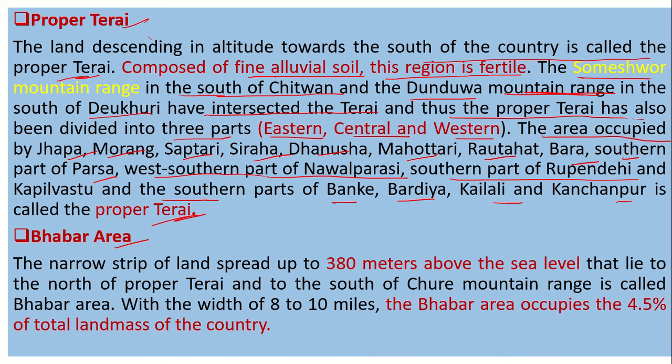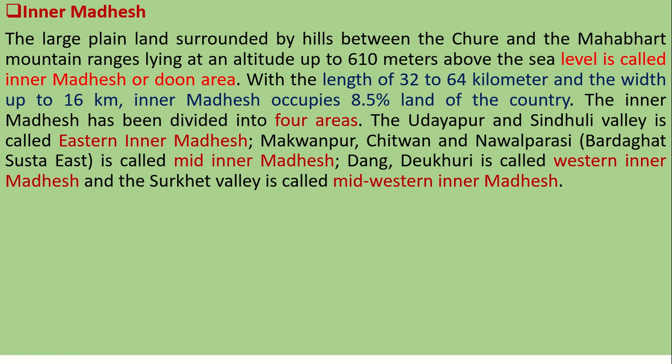Bhabar area. The narrow strip of land spreading up to 380 meters above sea level that lies in the north of proper Tarai to the south of Churia Hill range is called Bhabar area. With a width of 8 to 10 miles, the Bhabar area occupies 4.8% of total land mass of the country. The third one is Inner Tarai.